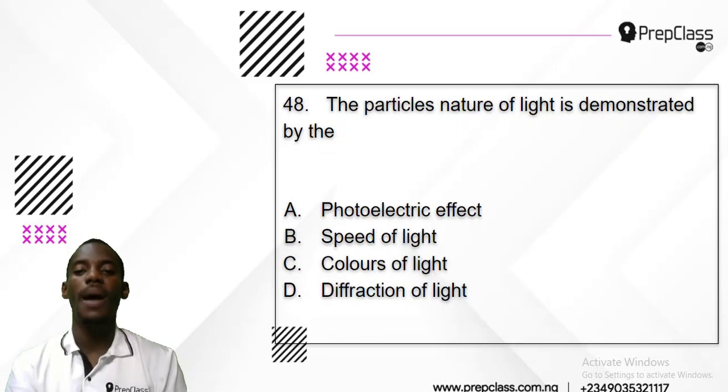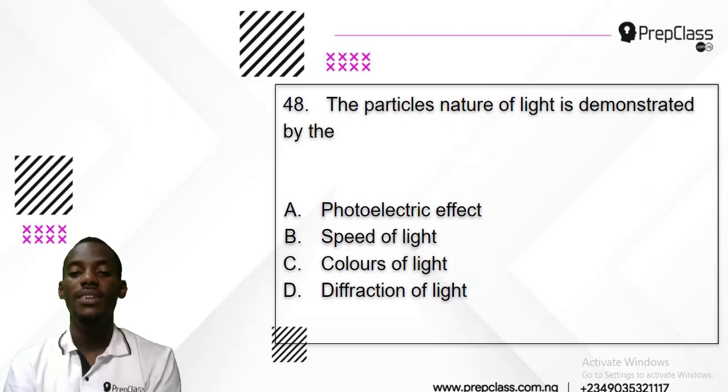Let's check out number 48 now. The particle nature of matter is demonstrated by the what? Is it the photoelectric effect, the speed of light, the color of light, the diffraction of light?